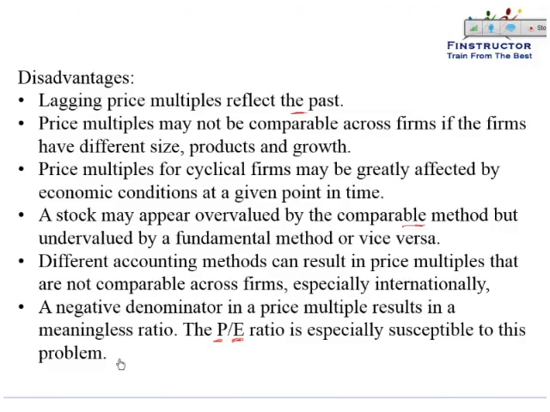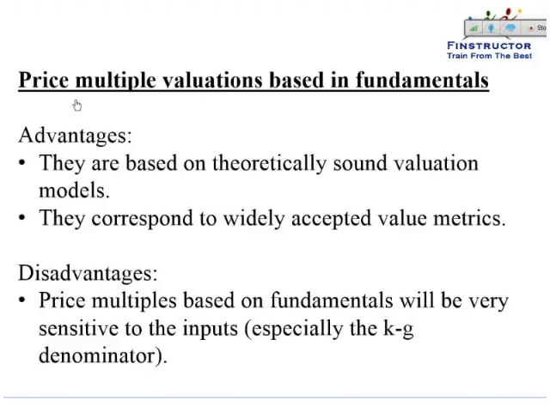So this was about the advantages and disadvantages of using the price multiples using comparables approach. If you use the price multiples based on fundamentals, that is the price to earnings as we derived, should be equal to the payout ratio upon K minus G. Then, even though this approach would be based on sound theoretical models, very much like the discounted cash flow model, which is where we derive the Gordon growth model and the dividend discount model.